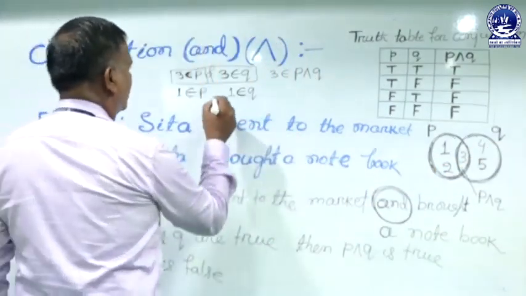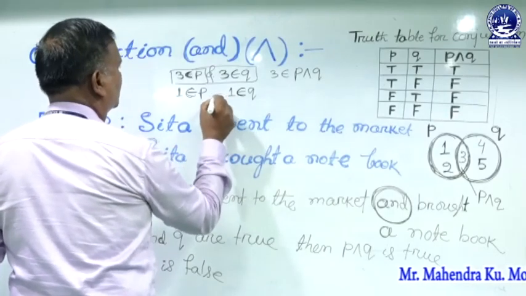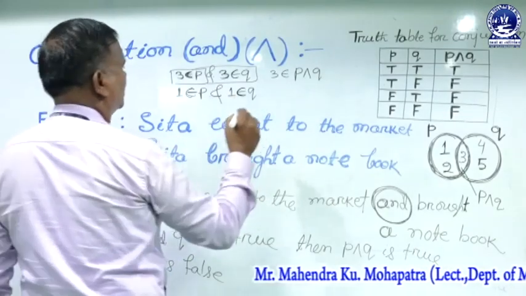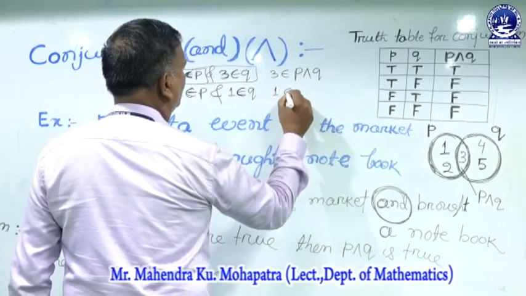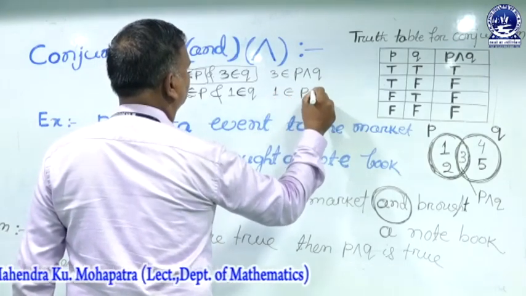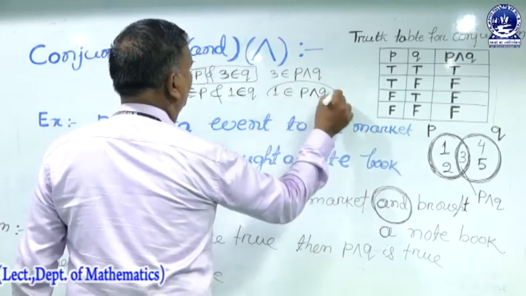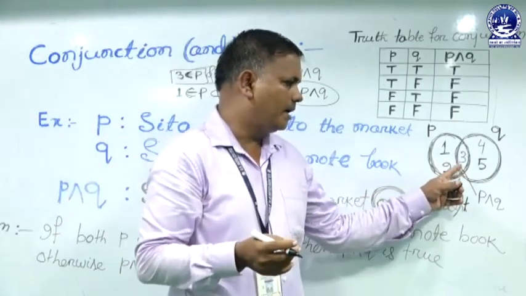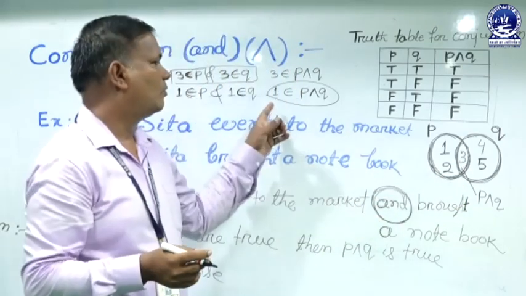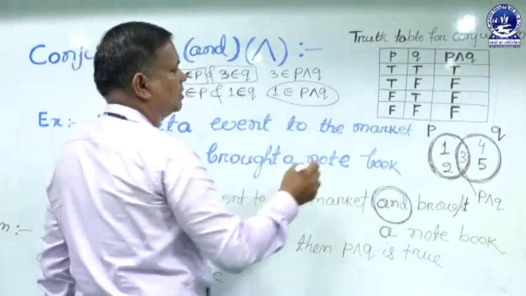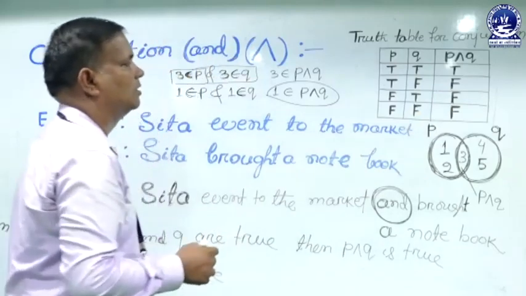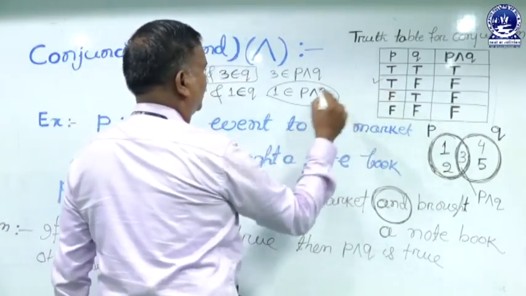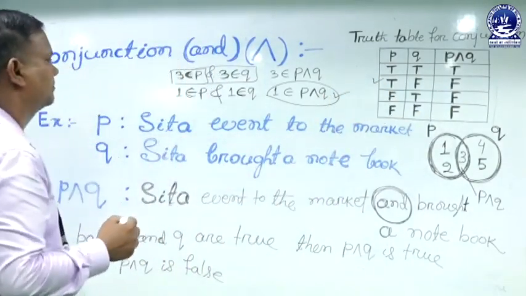If you combine these two statements by the word and, 1 belongs to P conjunction Q is false, because in the common area only 3 is present. So 1 does not belong to P conjunction Q, so it is false. So the second row satisfies this example.